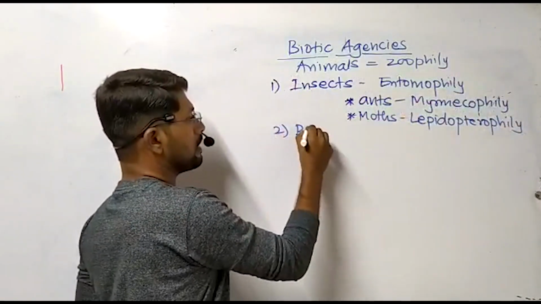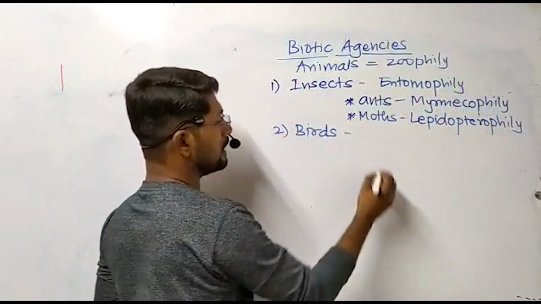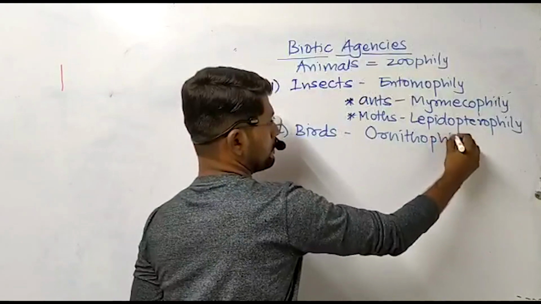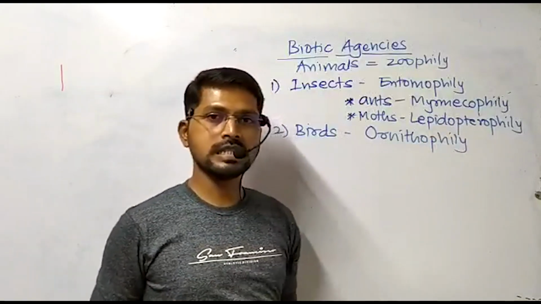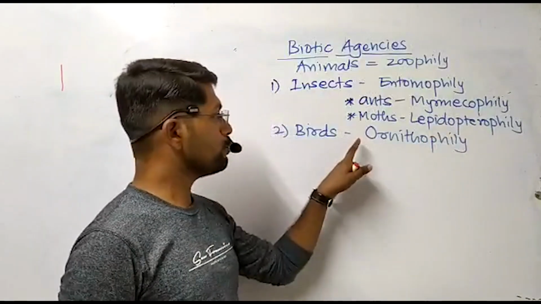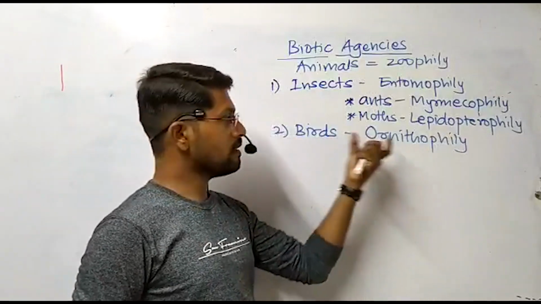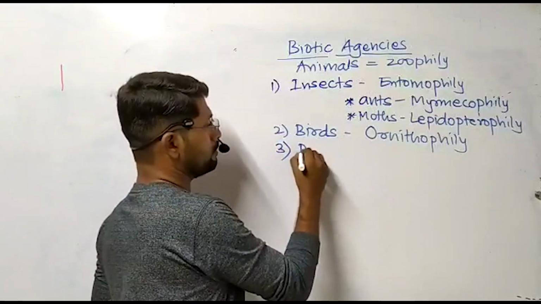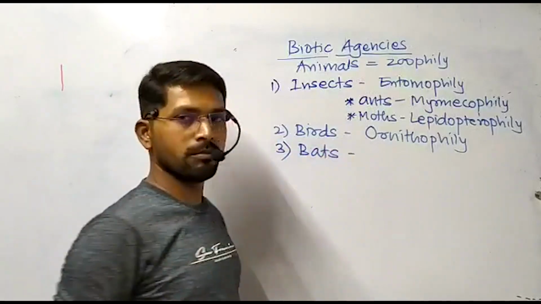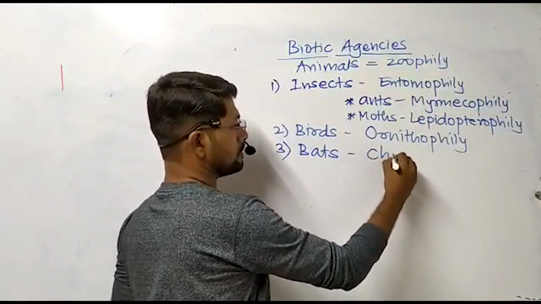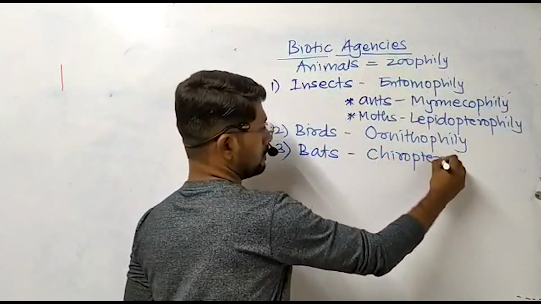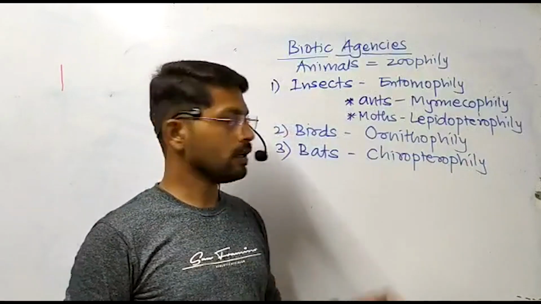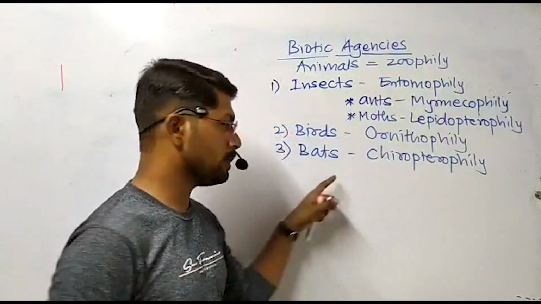Again, birds are involved in the process of pollination. It is called ornithophily. Here, the term ornis means birds. So, agency of bird is related with ornithophily. The third type is by means of agency of bats. It is called chiropterophily. Here, the term chiropteron means bat. So, chiropterophily is related with bats.